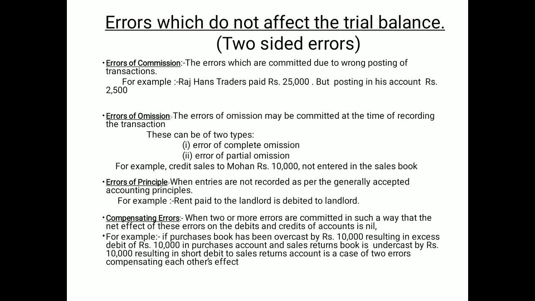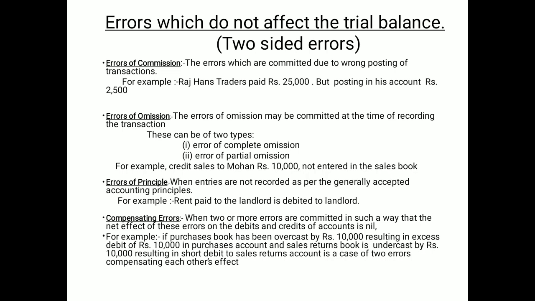Number three, errors of principle. The word principle refers to the rules of debit and credit that are to be followed. But sometimes they are not followed and an error is made. In place of debit, one item is entered as another by violating the rules of debit and credit. For example, rent paid to landlord is debited to landlord. When rent is paid, rent should be debited, but debiting the landlord is not applicable as per the rules. So the expense will be debited, not the personal account, when payment is in cash. This error is called an error of principle.